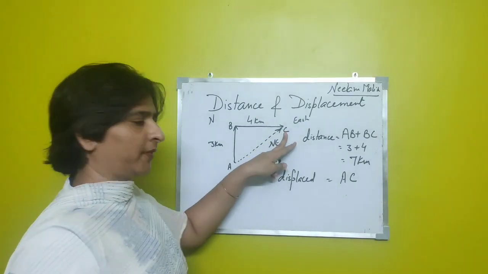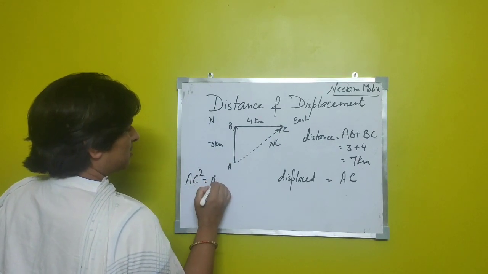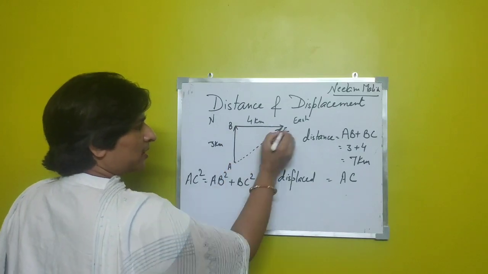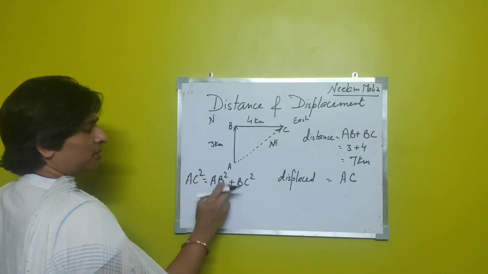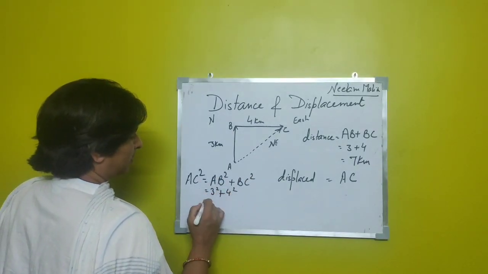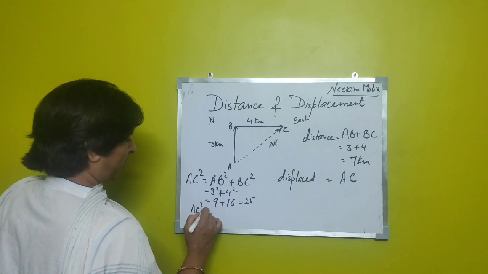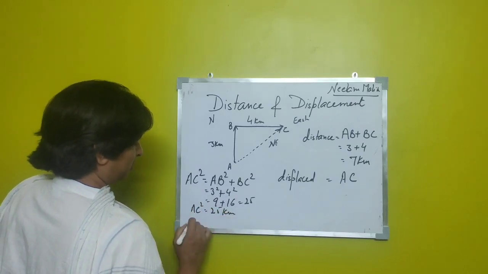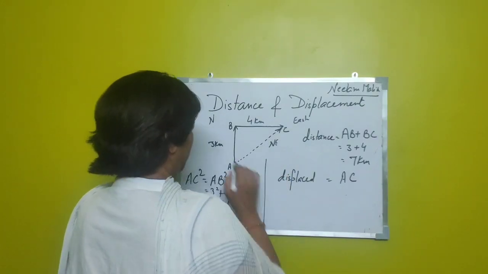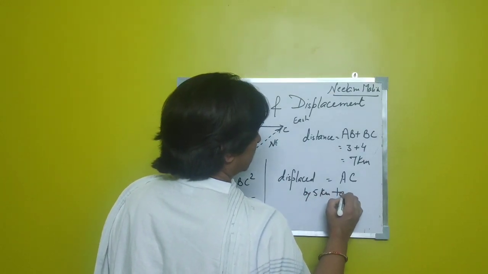How can I find AC? If I use the Pythagoras theorem, AC square is AB square plus BC square. It looks like a right angle triangle and AC is the hypotenuse. So AC square is AB square plus BC square. I can write it as 3 square plus 4 square, 9 plus 16, that is 25. So AC square is 25 kilometer square, so AC is 5 kilometer.